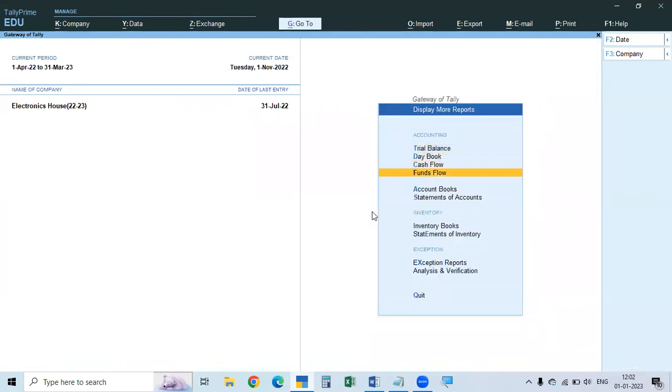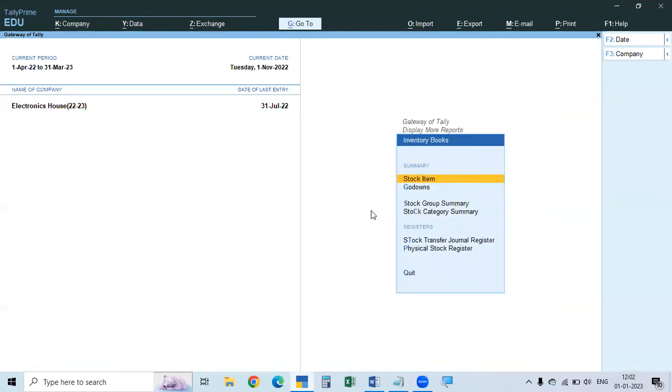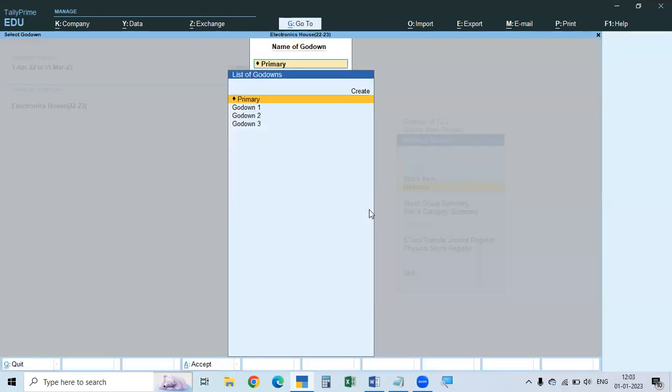Display More Reports, go to Inventory Reports, and we are creating all the items, group, sum, and category, everything we know. Now the new one is godown. If you go to it, see all the 3: 1, 2, 3. 1 is the main location in the shop or office, so that main location is changed to 1. Next another one is 2, then 3. Totally there are 3.